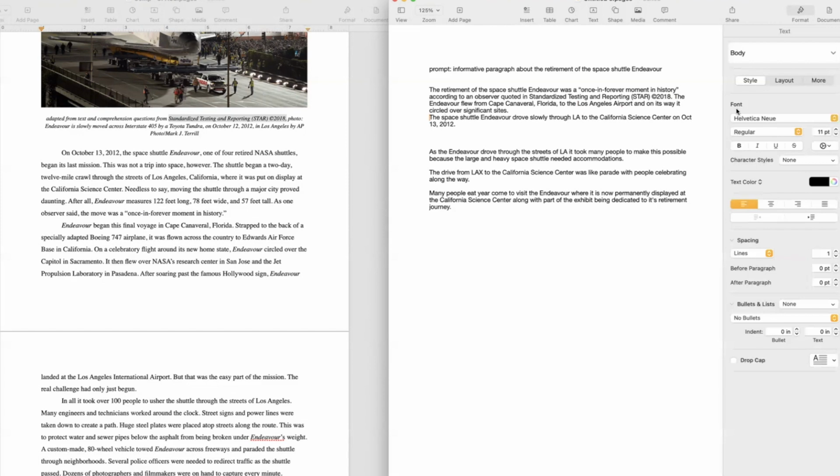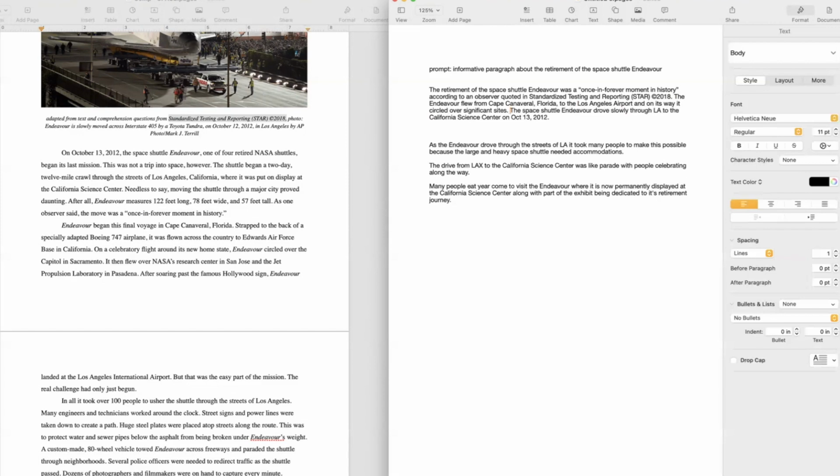And then we have the space shuttle drove slowly through LA. So, you know, this is good. Let's just put this one next. The Space Shuttle Endeavor drove slowly through LA. And again, maybe, did you know that LA is the state abbreviation for Louisiana? So just in case someone might mix that up for some reason, we're going to say Los Angeles. The Space Shuttle Endeavor drove slowly through Los Angeles to the California Science Center on October 13th, 2012.